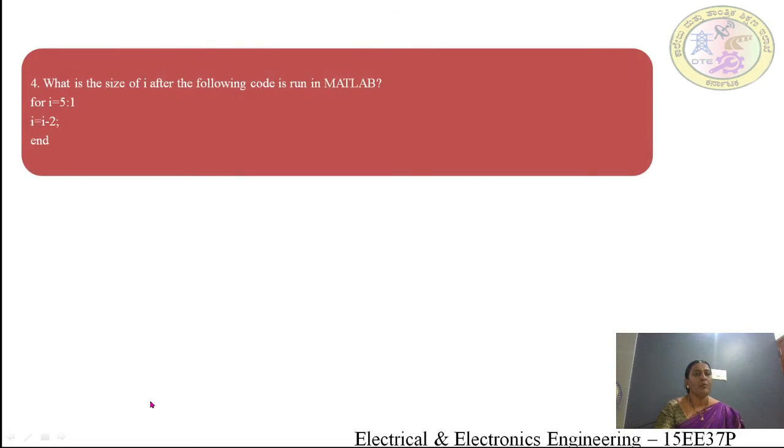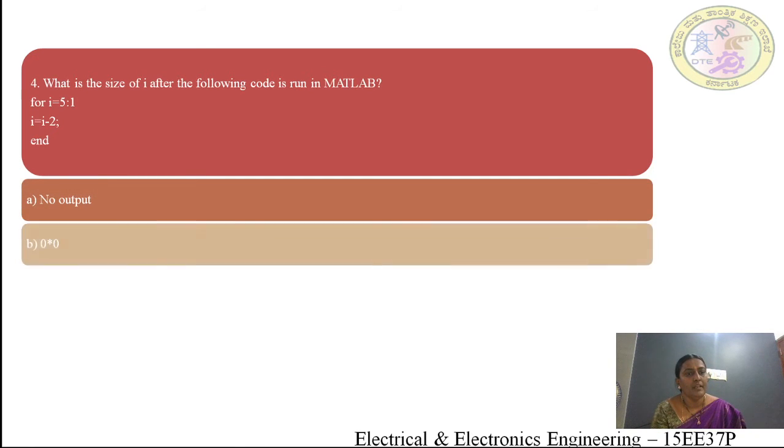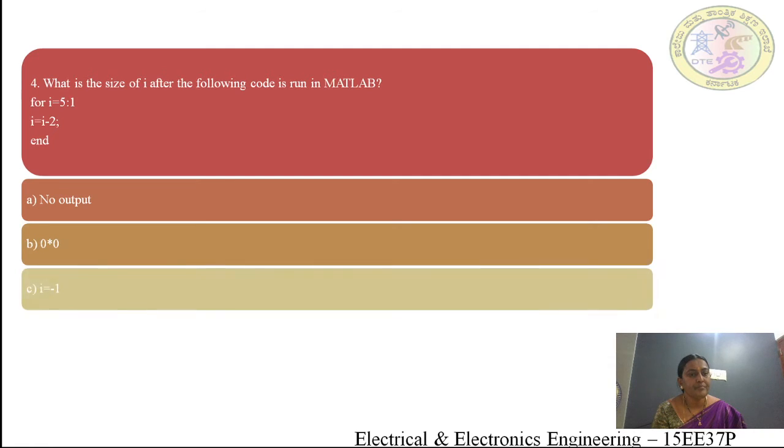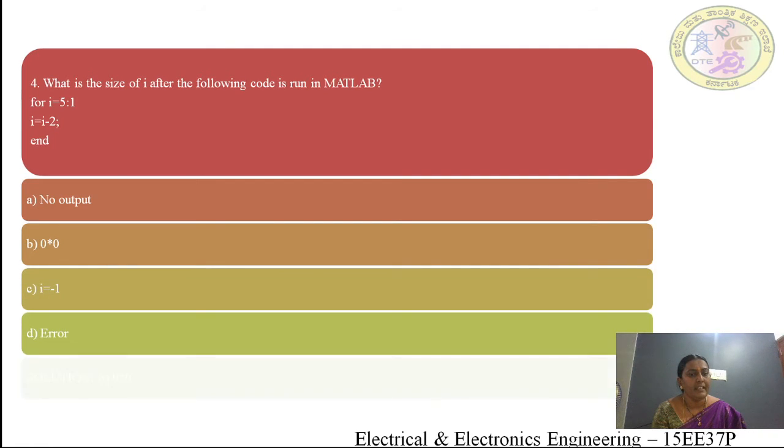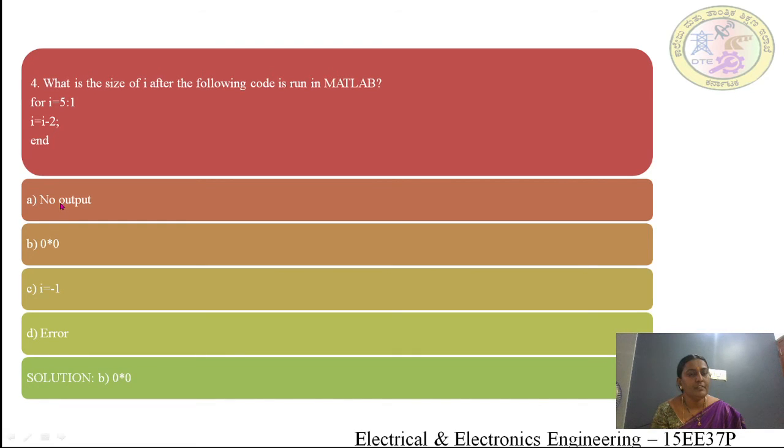Next, what is the size of i after the following code is run in MATLAB? for i = 5:1, i = i - 2, end. The options are: no output, i = 0 by 0, i = -1, error. The answer is i = 0 by 0. Here i has to increment from 1 to 5, so 1:5 has to be there in this case. Therefore it will show 0 by 0.